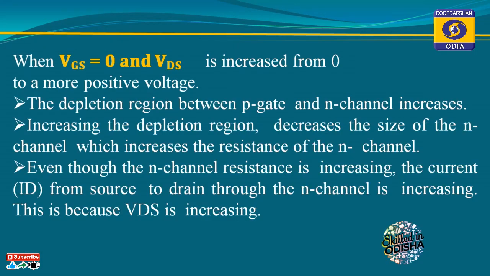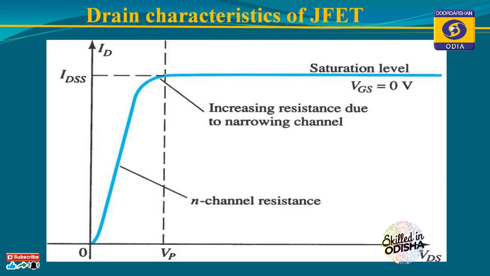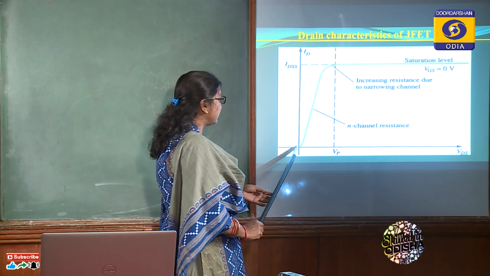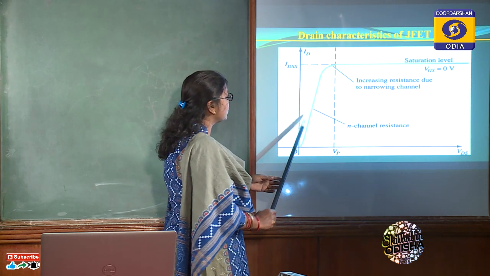If we apply voltage across drain to source and keep on increasing it, then more and more charge carriers will travel from source to drain and flow in the circuit. So in that way, current will also increase with the amount of voltage we are applying across drain and source. Here, as we are plotting the graph between drain to source voltage and drain current, as we increase the voltage, the current is also increasing.